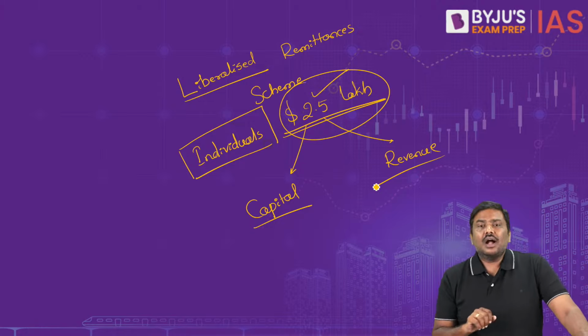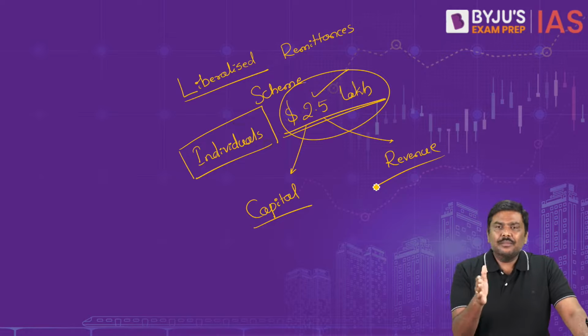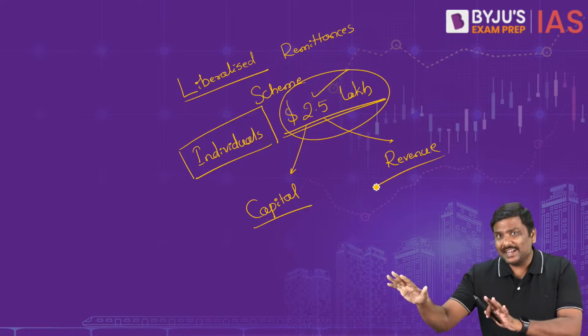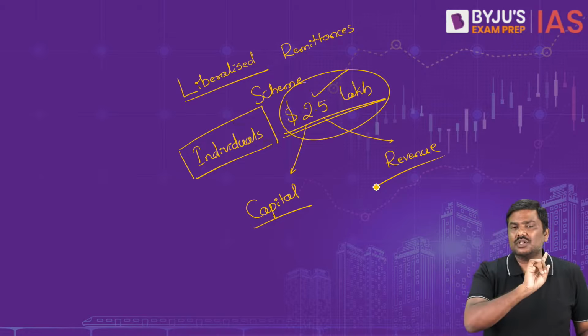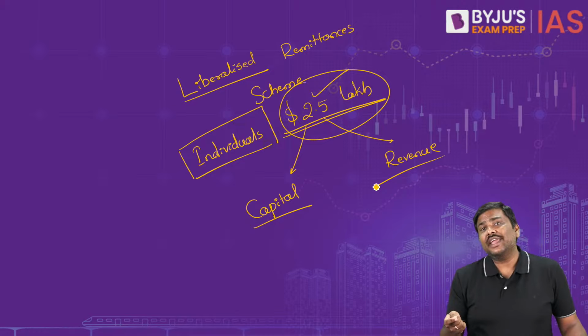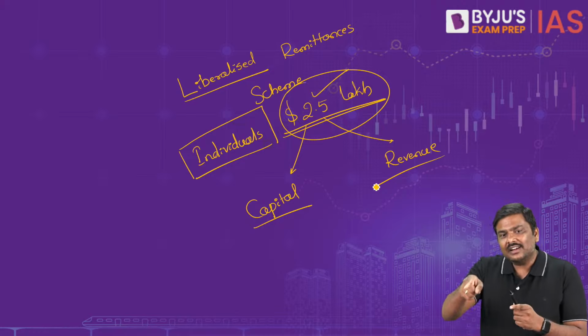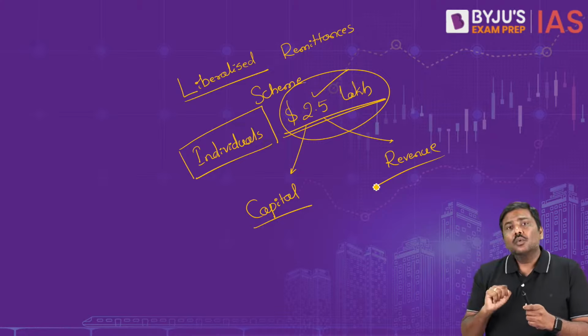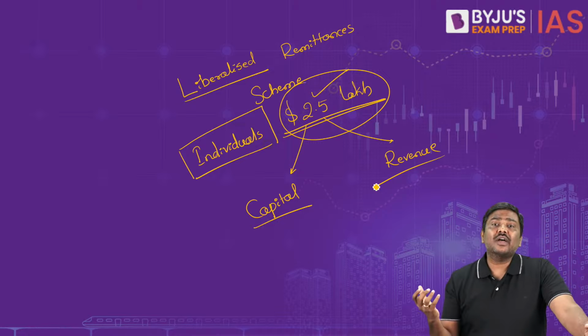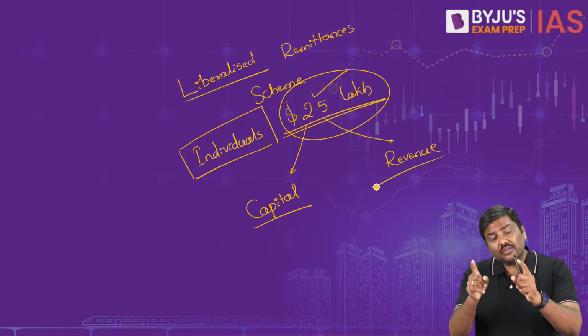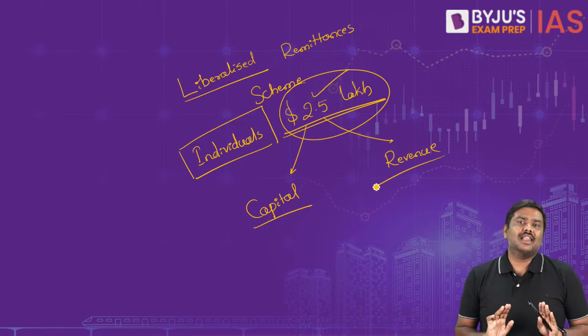Under the concept of LRS, the limitation is $2.5 lakh per annum for individuals. What if a company wants to take it out? Can it avail it under the LRS? No. What if a Hindu undivided family? No, it is not allowed. Only for individuals it is allowed.